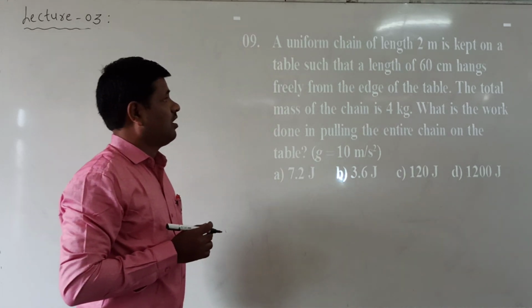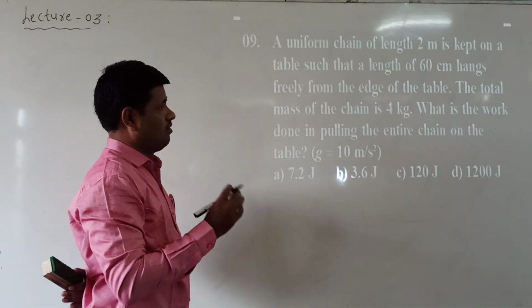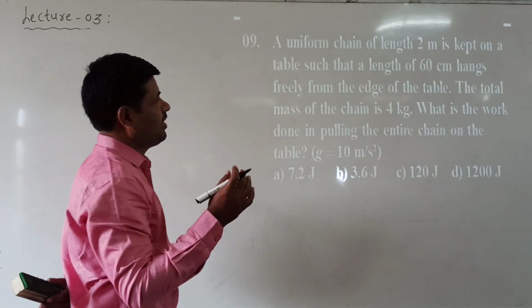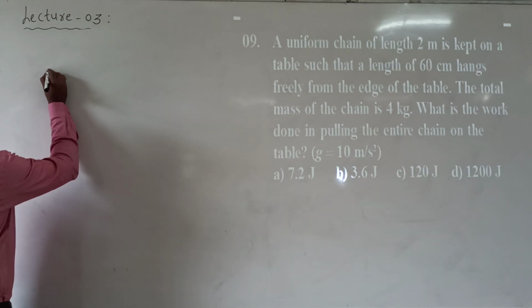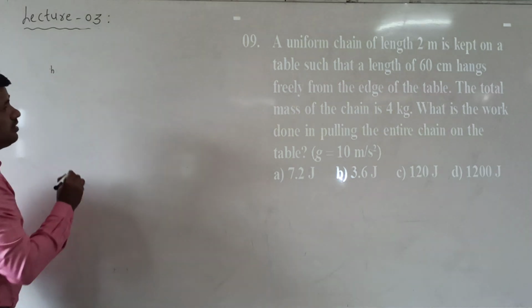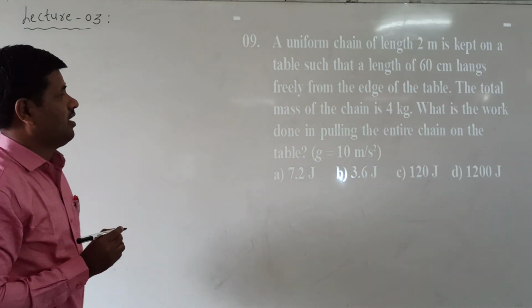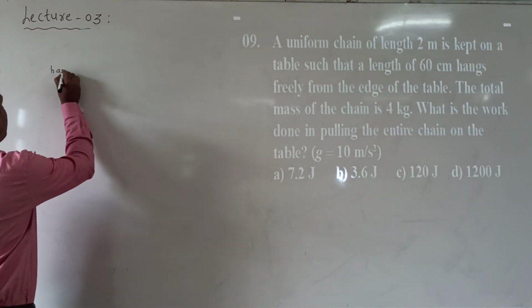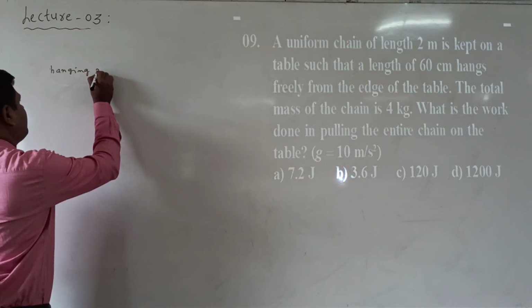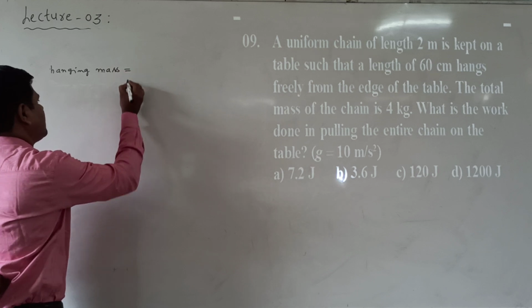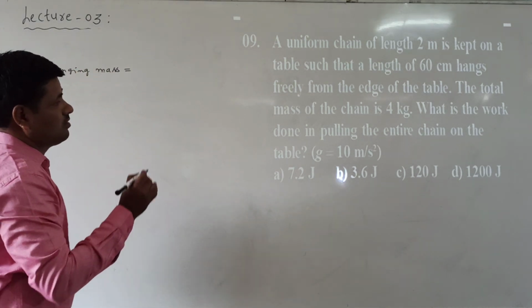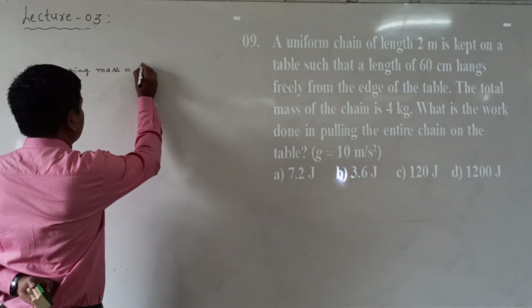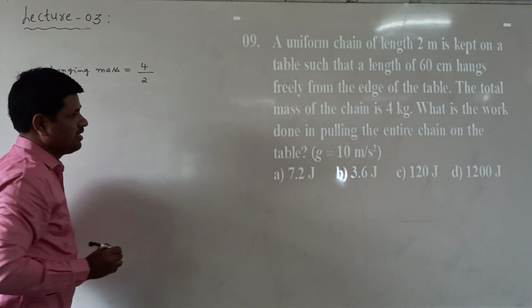Listen, in this question what we have to find first of all is how much mass is hanging. How do we find it? The total mass of the chain is 4 kg, total length is 2 meters.